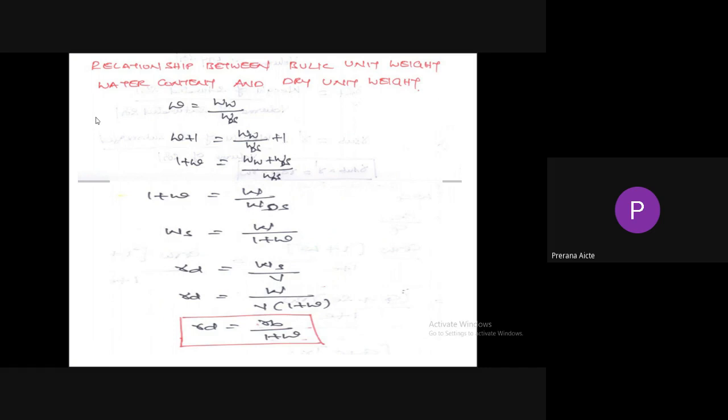Relationship between bulk unit weight, water content and dry unit weight. After simplifying, gamma D equals gamma B, the bulk unit weight, divided by 1 plus water content. The formula is gamma D equals gamma B divided by (1 plus W). Each and every formula is very important, so you need to remember all these formulas.